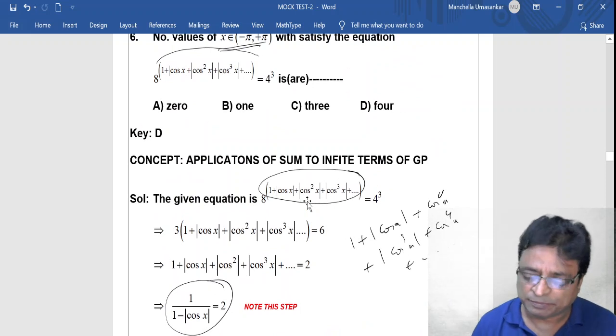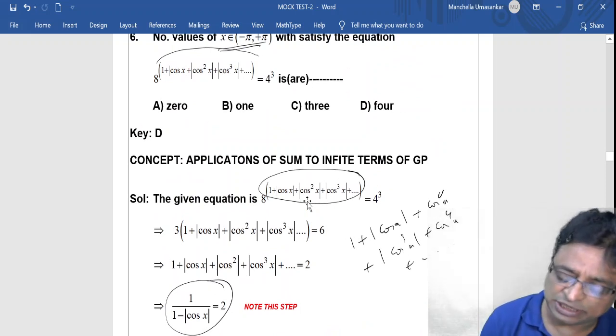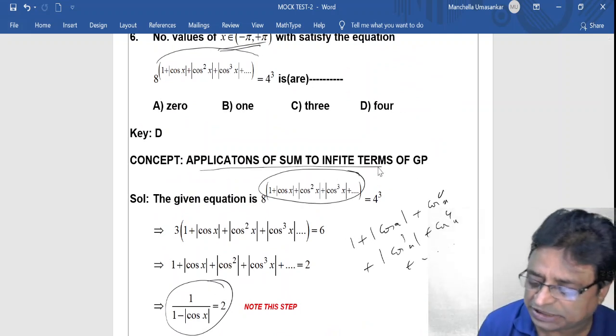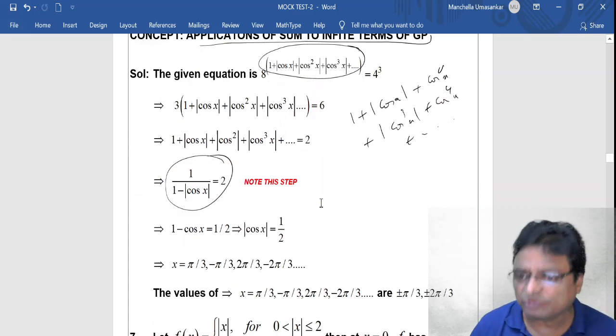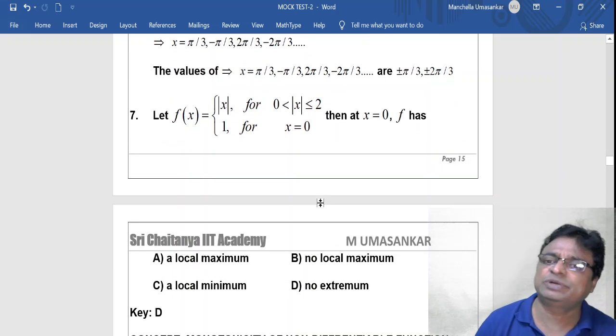So it is a beautiful problem. Though it is a trigonometric problem, it is an application of the sum of infinite terms of a GP. Like that, questions only they are asking.